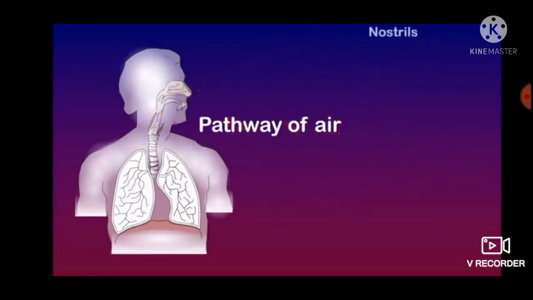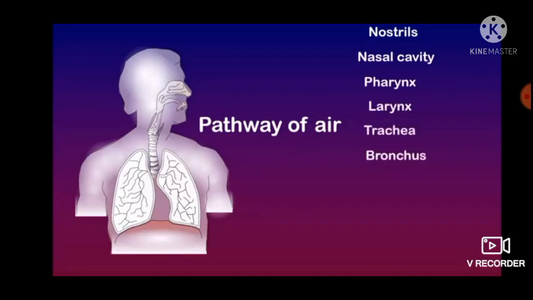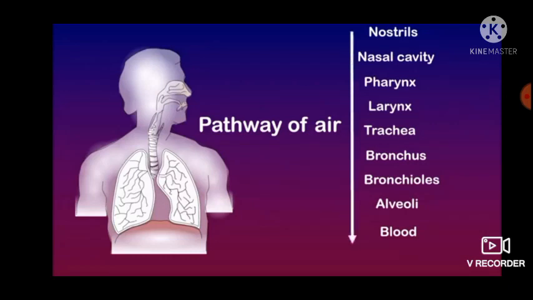That is, the air enters through the nostrils, continues with the nasal cavity, pharynx, larynx, trachea, bronchus, bronchioles, and finally reaches the alveoli. In the alveoli, the gaseous exchange takes place and oxygen is diffused into the blood, whereas the carbon dioxide is diffused out into the alveoli. This is how the air enters and passes through the respiratory system in this pathway, whereas the exchanged gas again exits out through the same respiratory pathway.